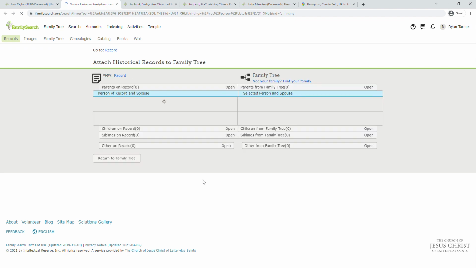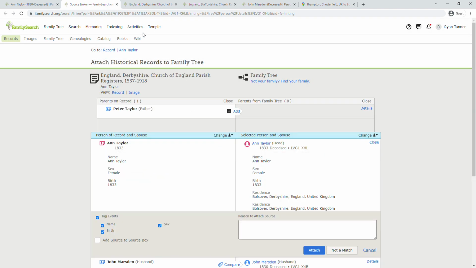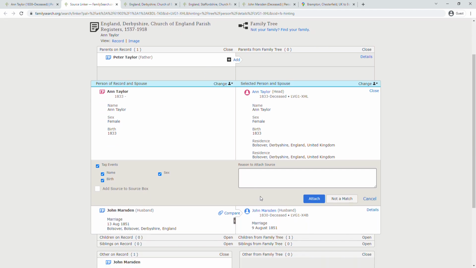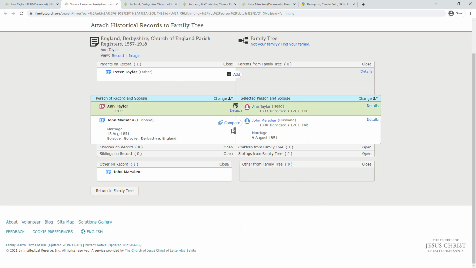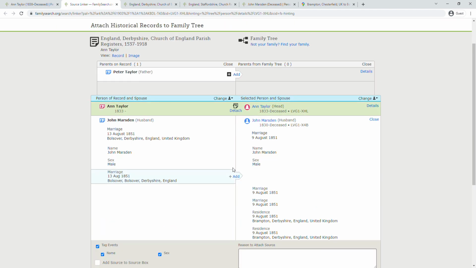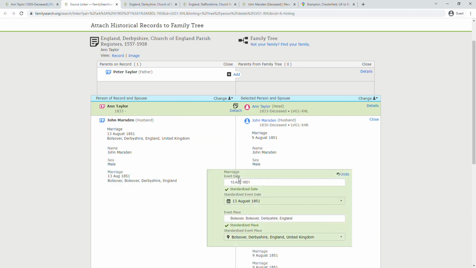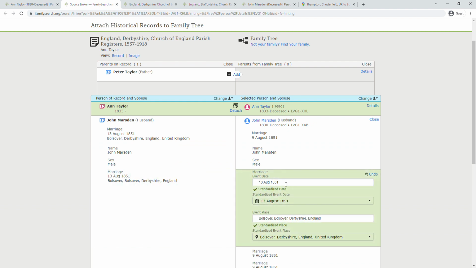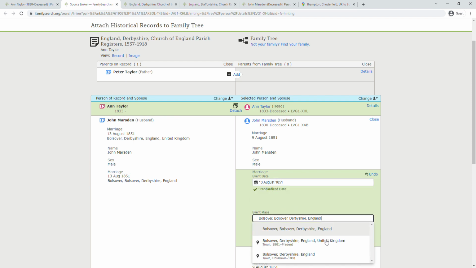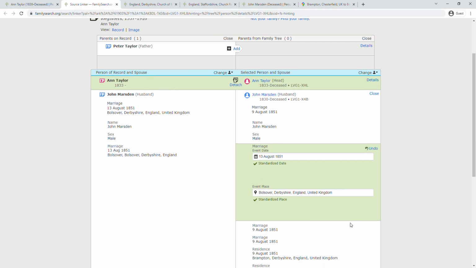And then with this one we review Ann Taylor, attach it to her, compare to John Marsden. He was married the 13th day of August. Have a standardized place.